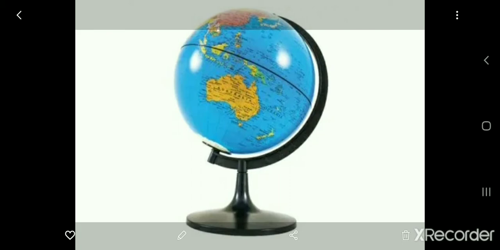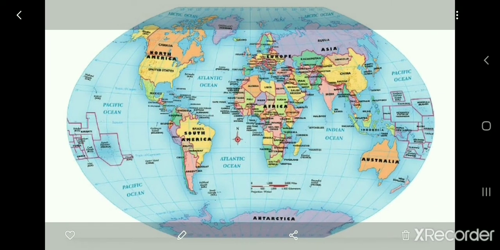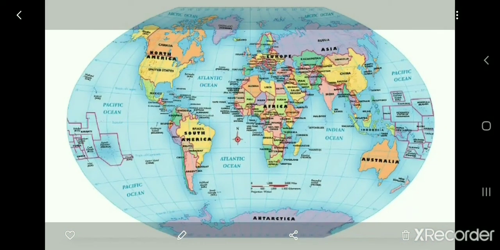So now we'll start with some questions. Okay, now see what it is. The world map. You can see the world map here. I'll ask some questions to you. Please tell me the answers. Okay, what are the horizontal lines on the globe? Tell me what are the horizontal lines on the globe while observing this picture. Yes, that is parallels of latitude. You can see the horizontal lines.